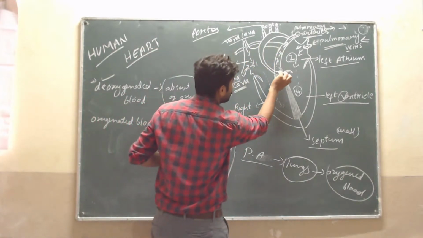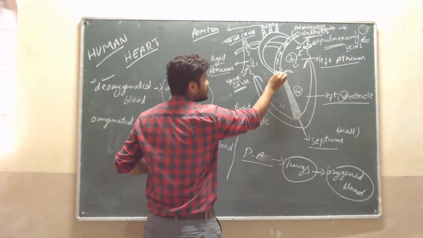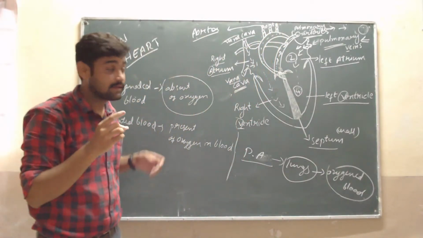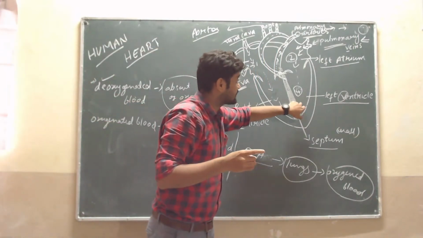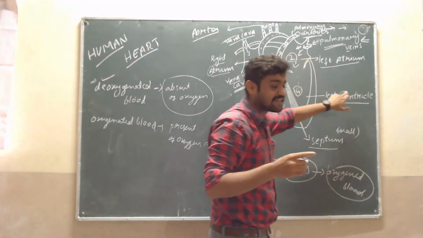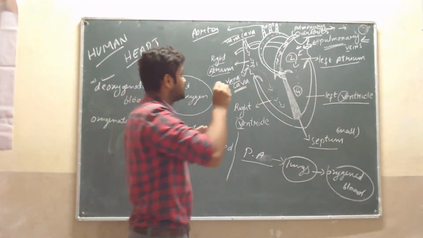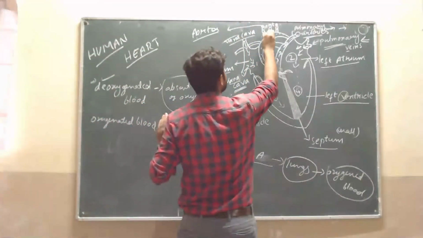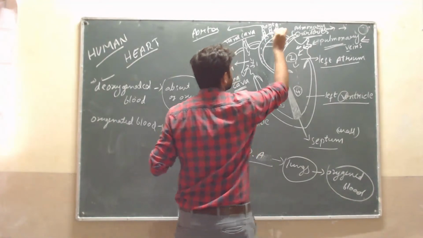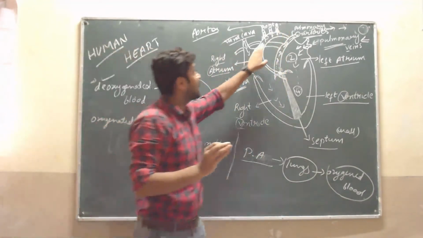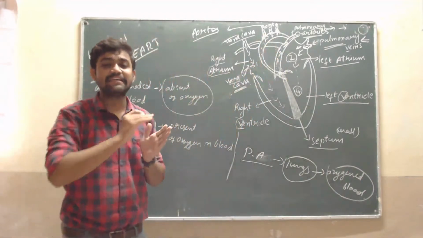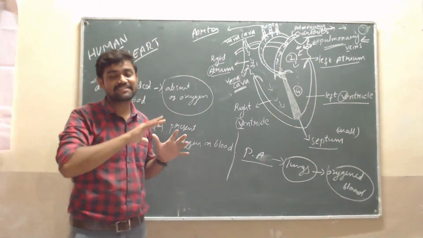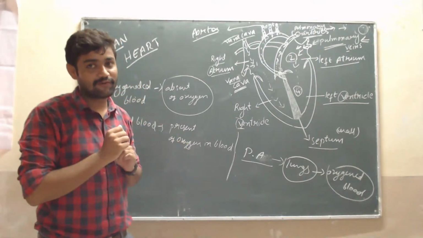See, here one more vein is connected. Where does it go? That is the aorta. It is connected there. Through the left ventricle, the oxygenated blood goes to the aorta. The blood that goes is oxygenated blood. Through the aorta, that blood is supplied to all over our body.